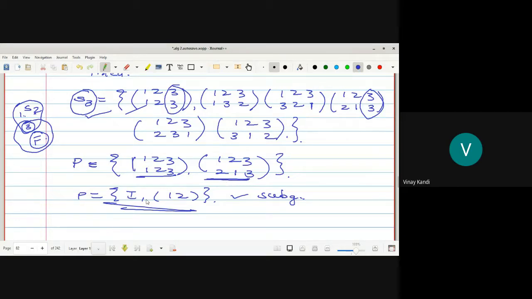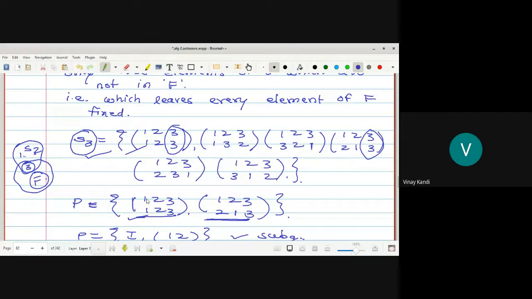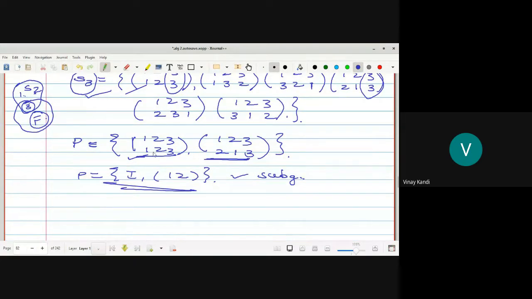Identity will of course be there. By this definition, which leaves every element of F fixed, here 3 belongs to F. So it means P contains this one.